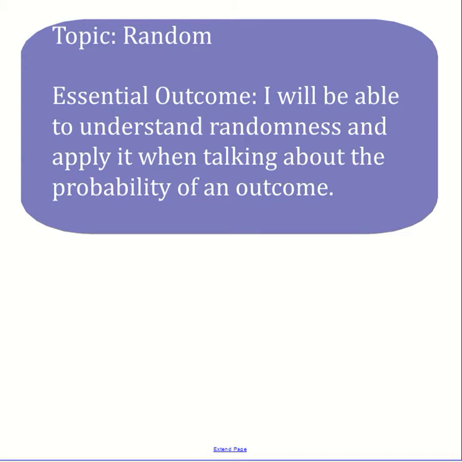Lesson 1 of Chapter 7 of Probability and Statistics. Our topic today is random. Our essential outcome is that you will be able to understand randomness and apply it when talking about the probability